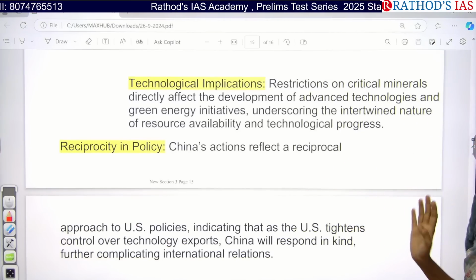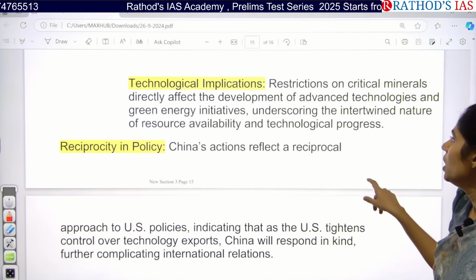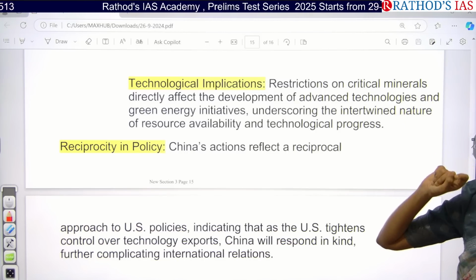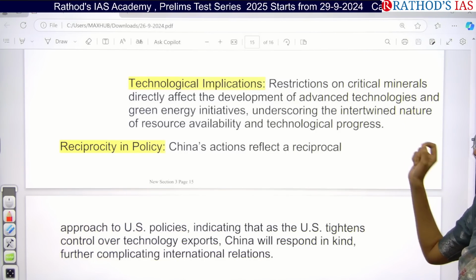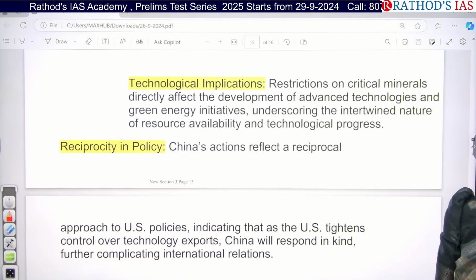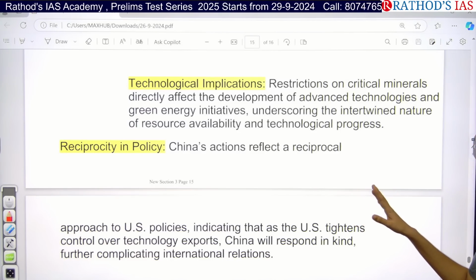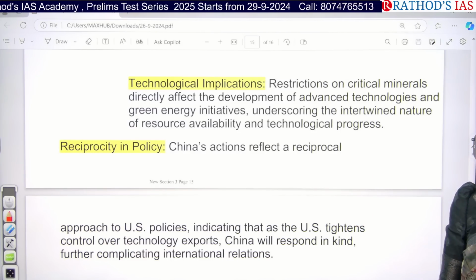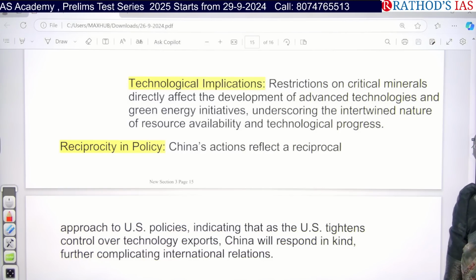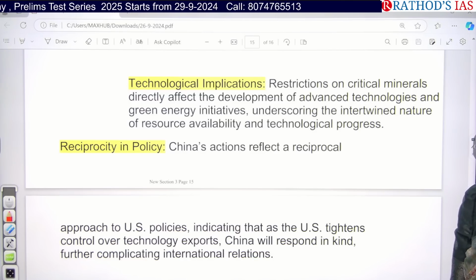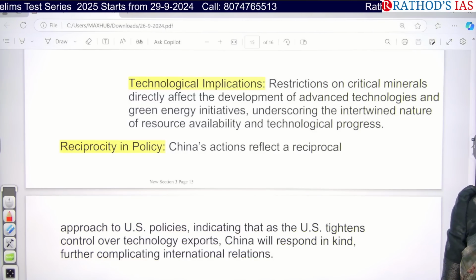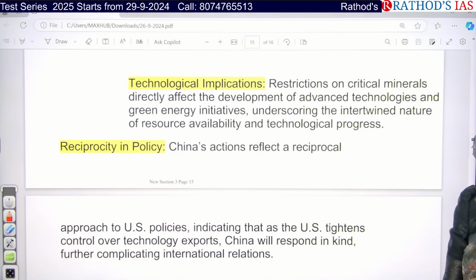And now, what will be the implications on technology? Because these critical minerals are very essential. If they are not getting this, can they focus on advanced technologies like green energy initiatives? No. So this underscores resource availability, and it also underscores the technological development of a country, and China will become the superpower if it stops these exports.